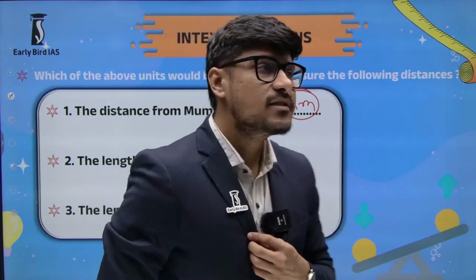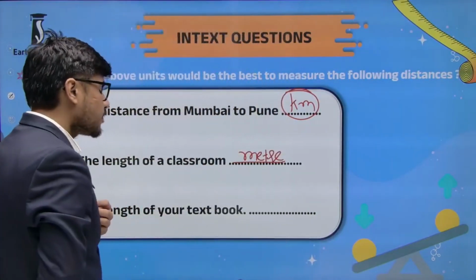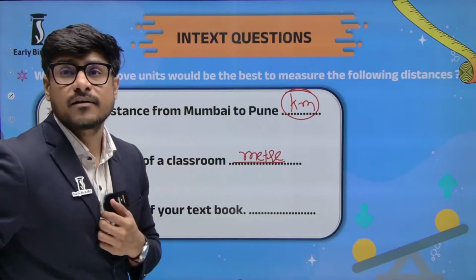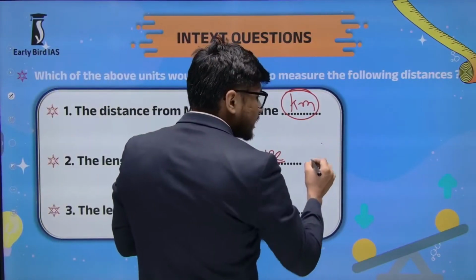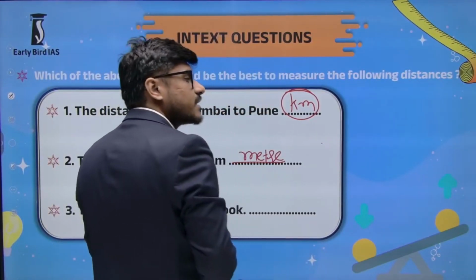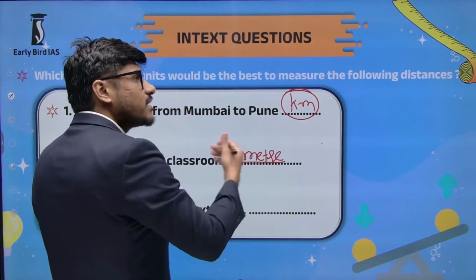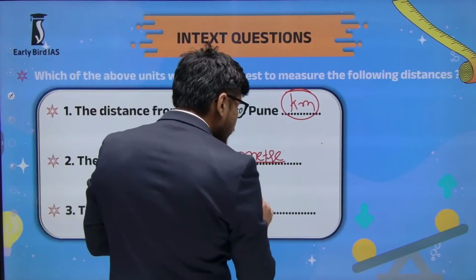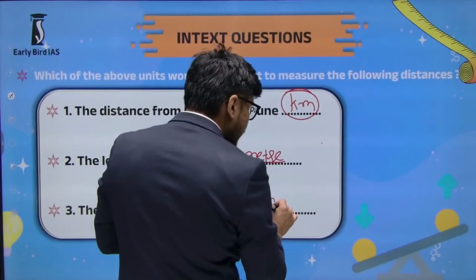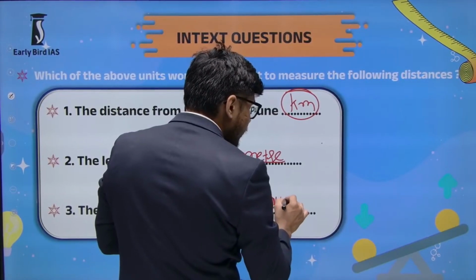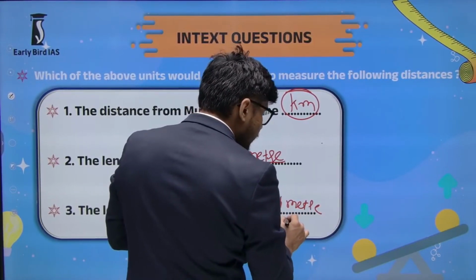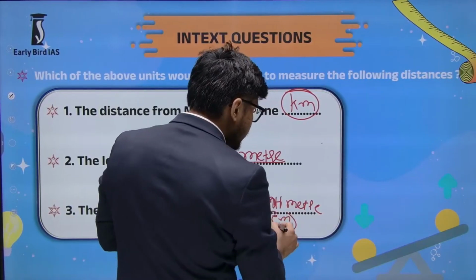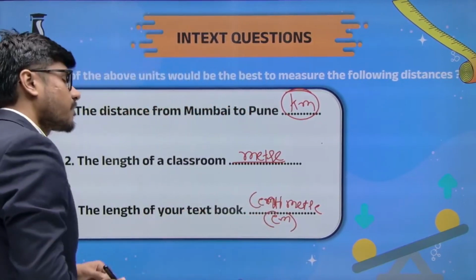You will use the scale of centimeters. The length of my textbook is 3 cm, 4 cm, 6 cm, 8 cm, 12 cm. So here you use a smaller scale, centimeter. Okay, CM is not chief minister, here CM is centimeter.